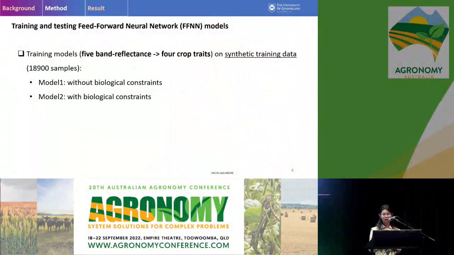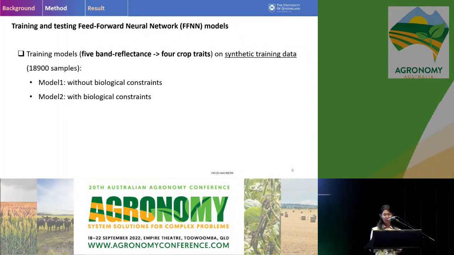So here, in order to highlight the potential advantage of adding the biological constraint in the synthetic data set, I trained two predictive models based on the synthetic training data: one model using the data set without the constraint, and another one using the data set with the constraint.